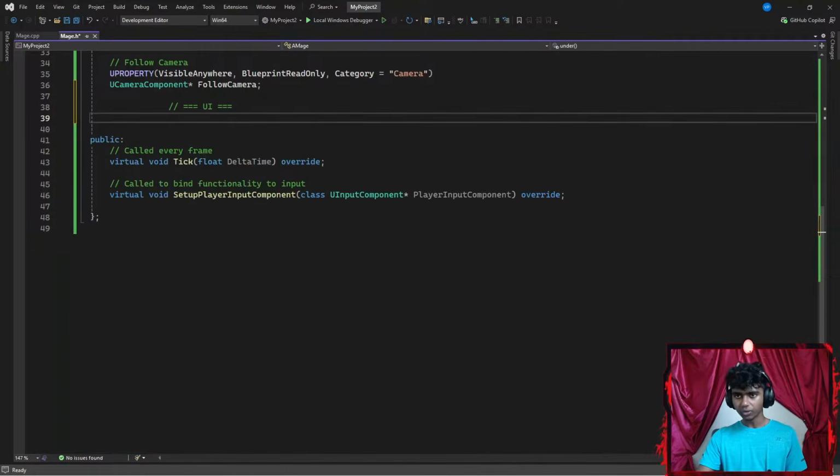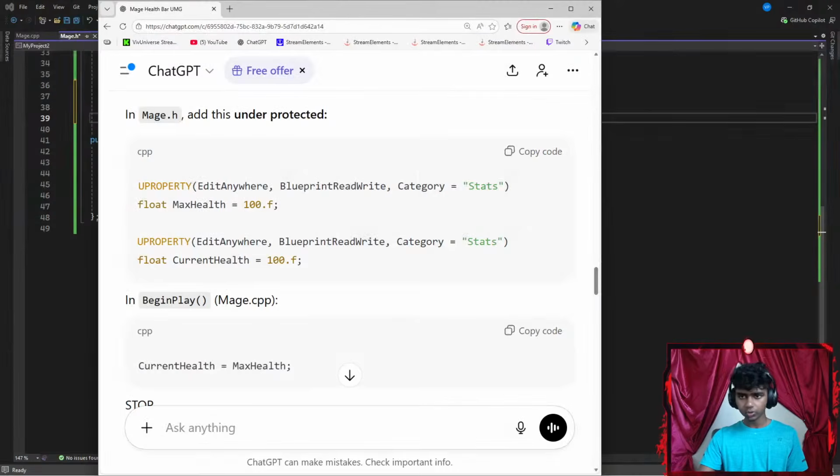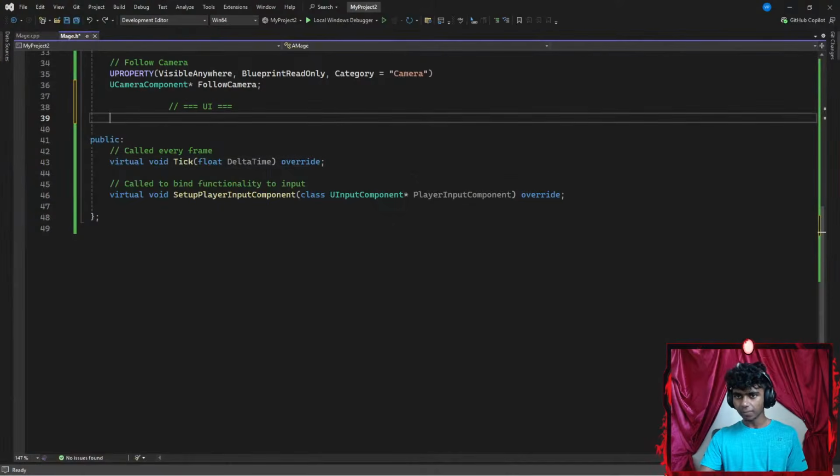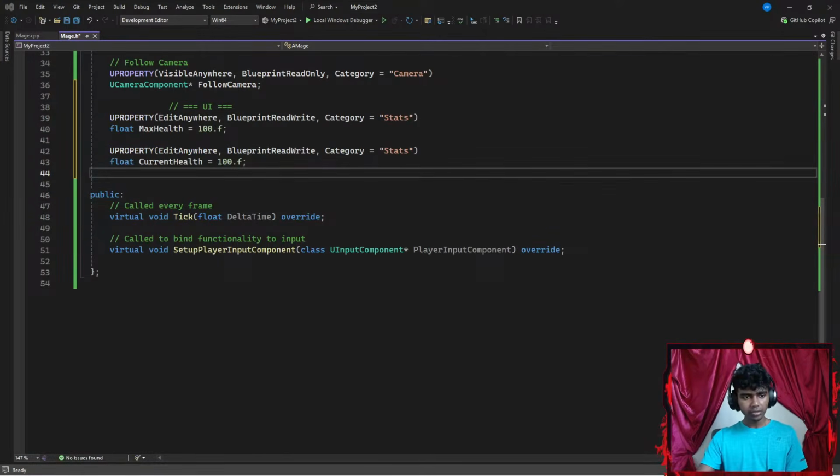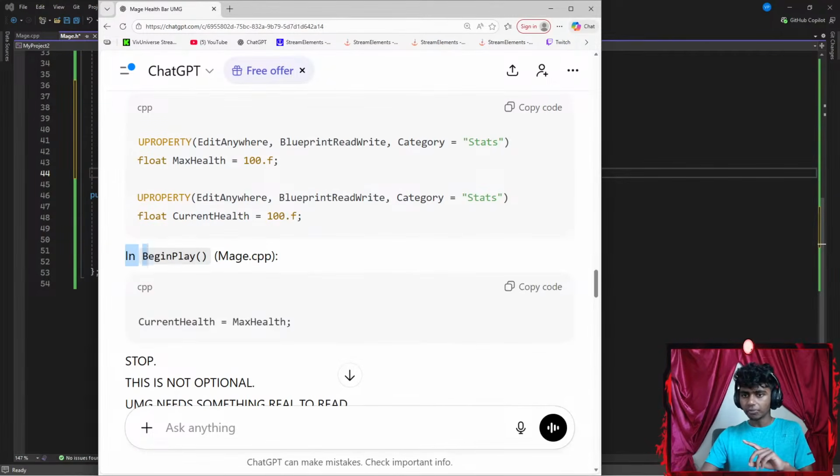Let's go with Control-Z real quick. I'm going to go ahead and get this here real quick. So let's go ahead and copy that and paste it here. Okay, once I'm done with that, let's see the next step. Okay, and in begin play mage.c++, current health equals max stats.